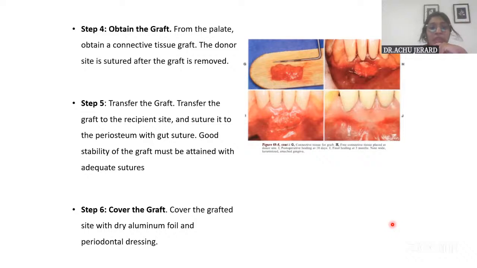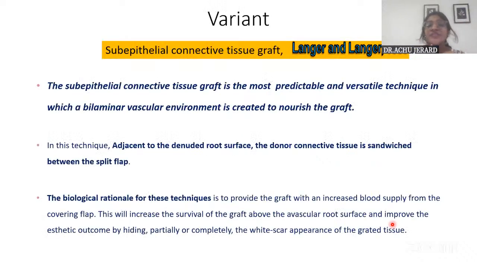Another variant of the connective tissue graft is the subepithelial connective tissue graft, introduced by Langer and Langer. In the previous two techniques, we take off the graft, suture and stabilize it, and a periodontal pack is given, so the complete blood supply for the graft is obtained from the recipient bed underneath.